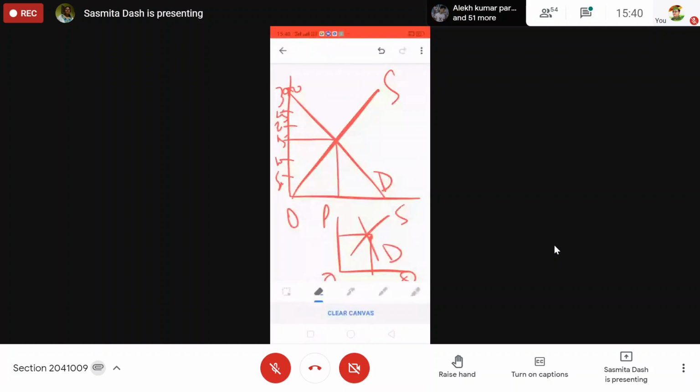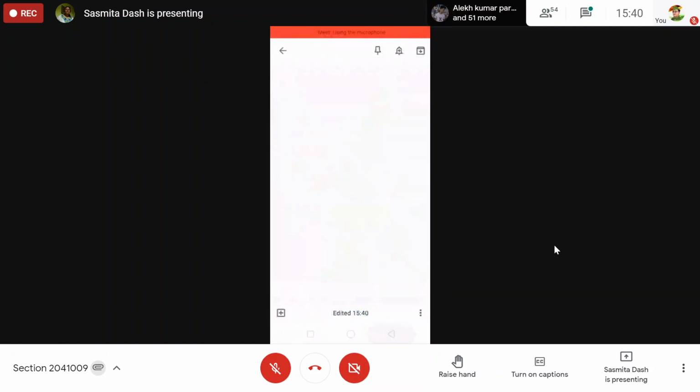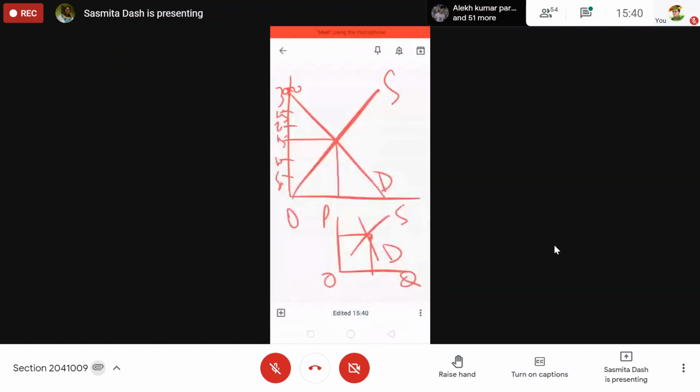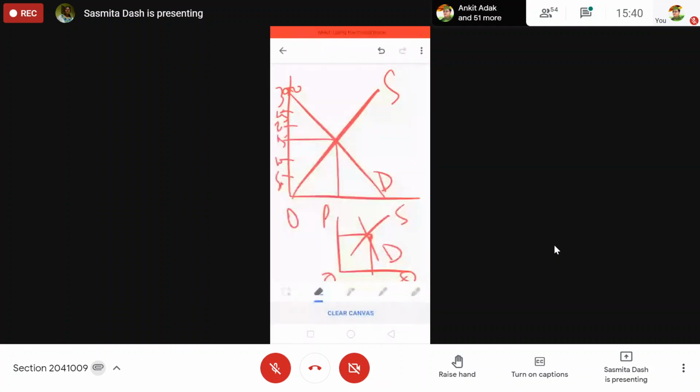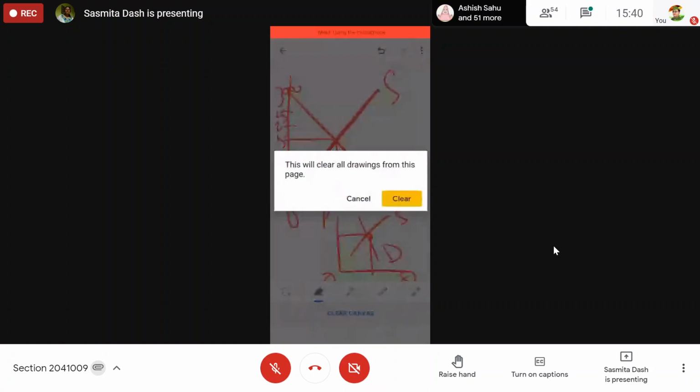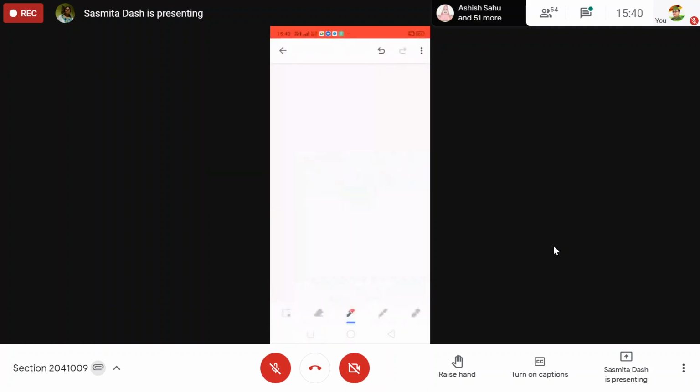So in this equation, where you are getting 8 and 50, what was the result? 8 and 50. What was the equation, 130 minus 10p? What was the equilibrium price and quantity? 8 and 50.